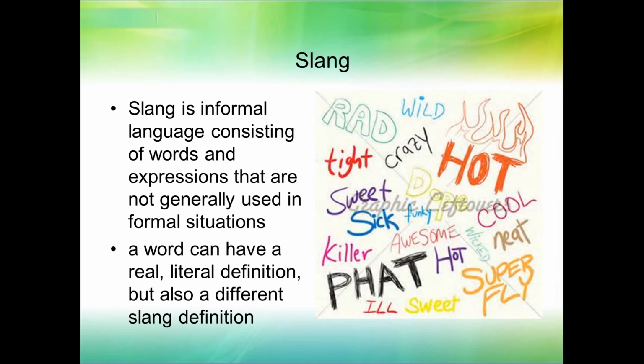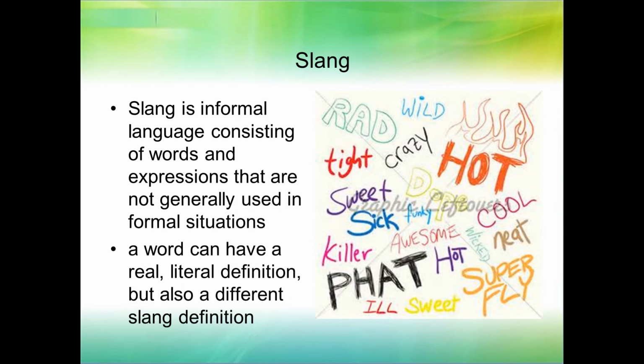So the best example to use for that is the word cool, right? Literally, cool can mean a little cold. But the slang definition of cool can mean maybe someone who's very nice or very stylish, right? He's cool. And most of these mean cool. Like awesome means very cool, right? Something really, really cool. Awesome literally means very big, right?